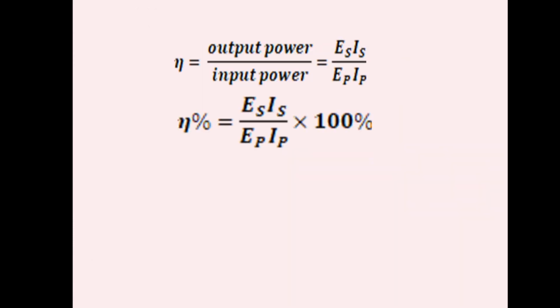The efficiency is basically eta, output power divided by input power. Output power is voltage into current in secondary coil, ESIS, and input power is EPIP. If we need to represent this efficiency in percentage, it will be ESIS by EPIP multiplied by 100%, and its value will be 1 or 100% for ideal transformer if it is not given in the question about the efficiency. So for ideal transformer we use eta as 100%, otherwise value is always less than 100% because of these energy losses which we have discussed here.